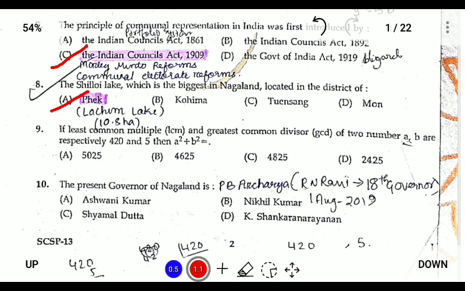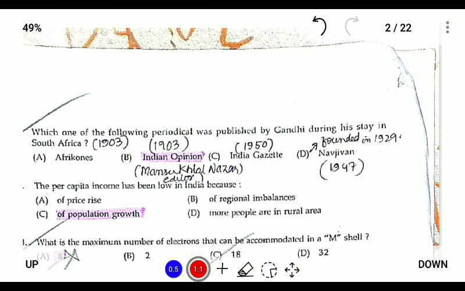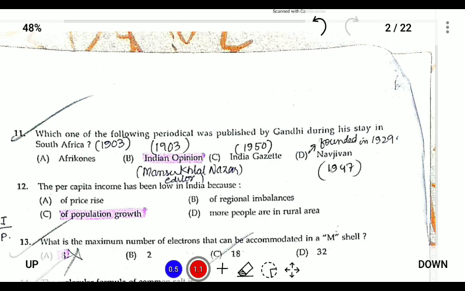Question number 10. Present governor is R.N. Ravi. And next. Which one of the following periodicals was published by Gandhiji during his stay in South Africa? So the answer is Indian Opinion. During his struggle in South Africa, he established Indian Opinion in 1903. The rest of the options: Indian Gazette was in 1950, and Navjivan was founded in 1929.